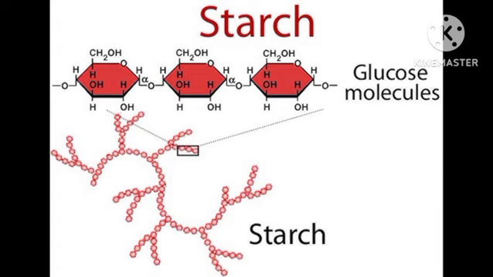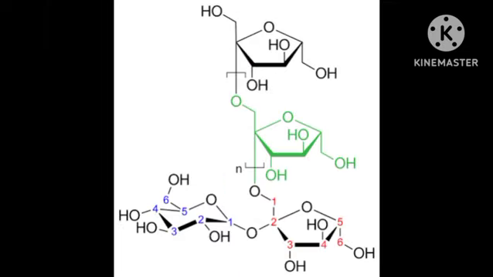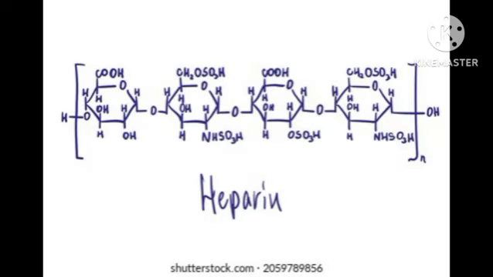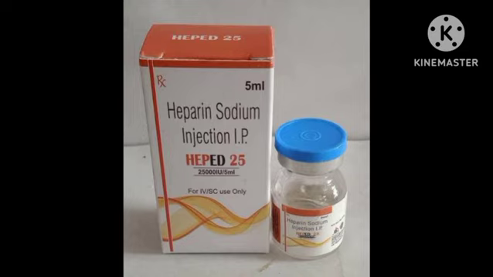Examples of homopolysaccharides are starch, glycogen, inulin, cellulose, dextrins, dextrans, etc. Examples of heteropolysaccharides are mucopolysaccharides, hyaluronic acid, heparin, etc. These are the heteropolysaccharides.